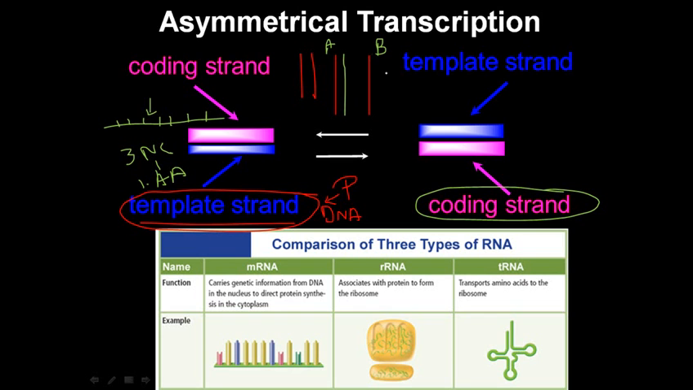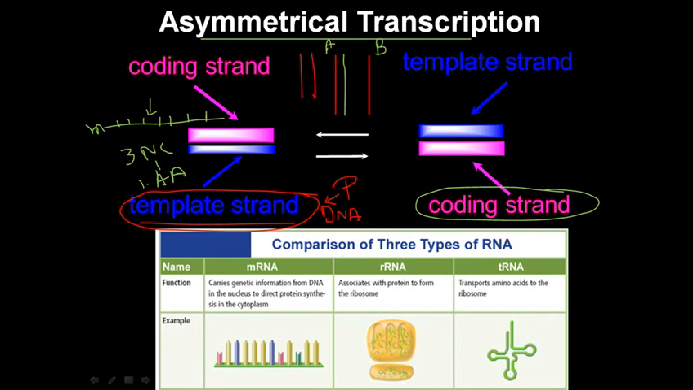And this opposite strand, which is the B strand, also has the same nucleotide sequence as the mRNA which is just being produced. So that is why the B strand of the DNA is called the coding strand, because the nucleotide sequence of this B strand is exactly similar to the newly formed mRNA. Okay, so that's why this is called asymmetrical transcription.